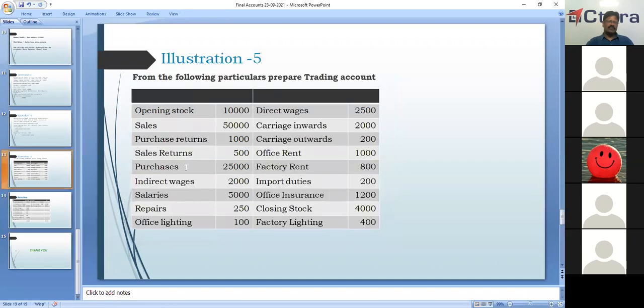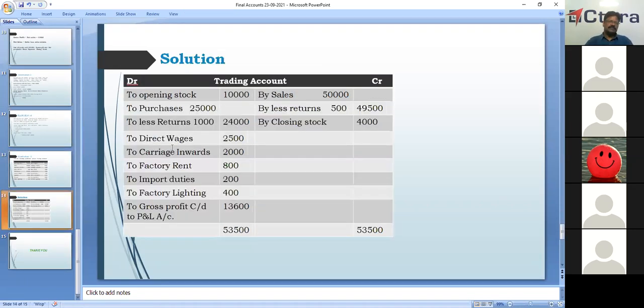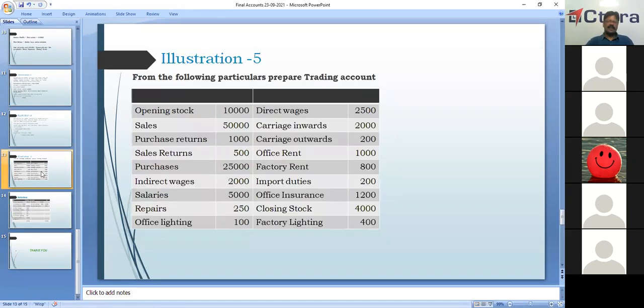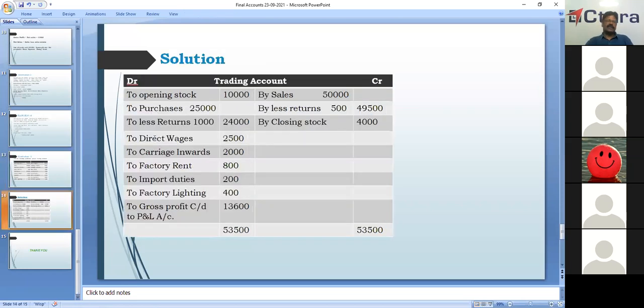Okay, then we have direct wages. All these things, indirect wages, salaries, repairs, office lighting, will not come in trading account. These are indirect expenses. Next is direct wages. Direct wages will come in trading account debit side. Direct wages 2,500 on the debit side. Then carriage inwards. Carriage inwards are also direct expenses. So this will be shown in the debit side of trading account. Carriage inwards 2,000 rupees.